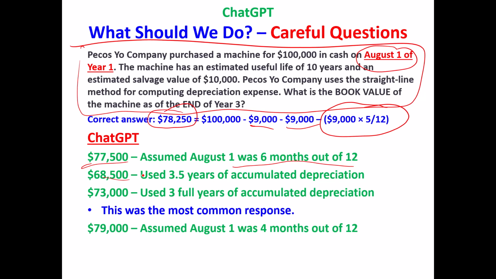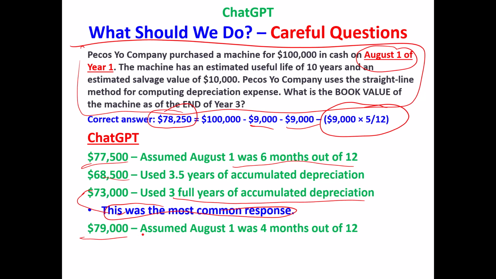So it added an extra year and a month to the life of the machine. Then it used 3 full years. It just ignored the August for it. It's given a different answer each time. By the way, I did it many, many times. This was the most common response: just use 3 full years.